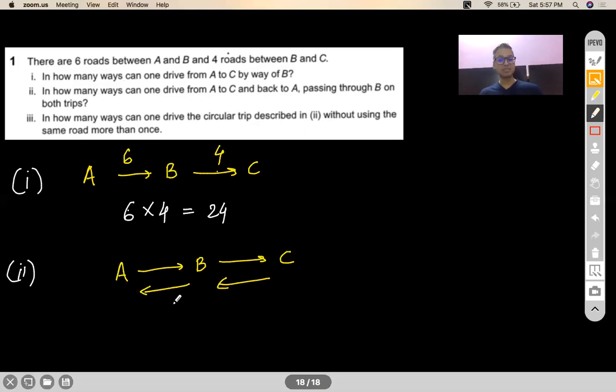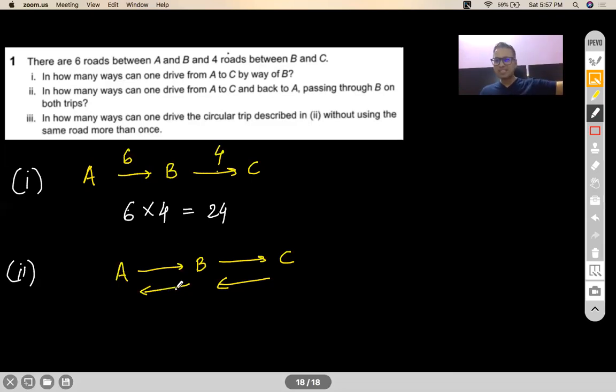Now, see, people are making mistakes. I'm getting two types of answers here, 48 and 576. Guys, these principles look very simple, but when it comes to their application, people make mistakes. See, again, don't get confused. Read in your mind what you have to do. What is the total task?